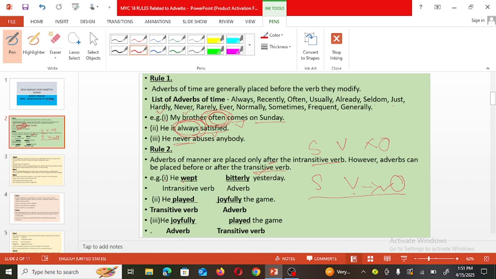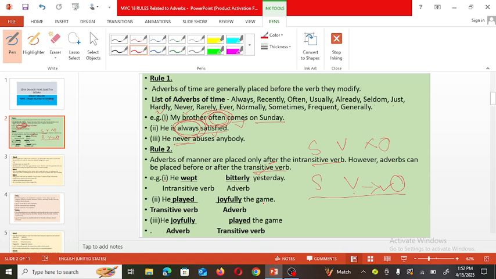For example, he wept. There is no need to write an object here. The meaning is clear. So this is an intransitive verb, and therefore the adverb bitterly will come after this verb. He played. What he played? To make the meaning clear, we need an object here.